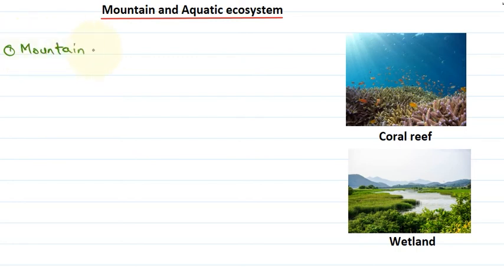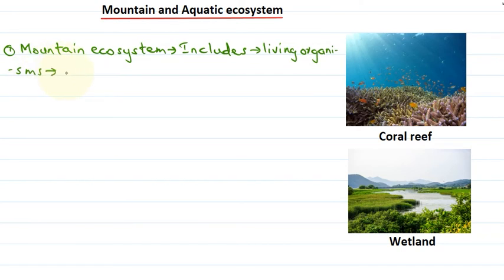The mountain ecosystem. So let's see how is this ecosystem. So this mountain ecosystem includes the living organisms of the mountain area obviously. So what does it include? It includes living organisms, and these living organisms are of mountain area, because here we are talking about the mountain ecosystem. So the harsh climate here can be observed.